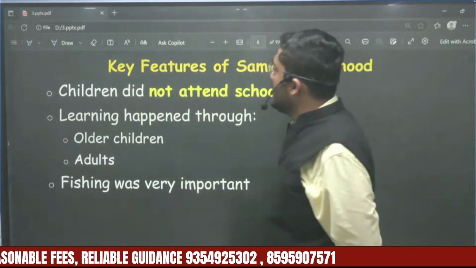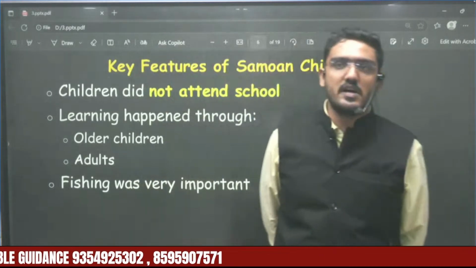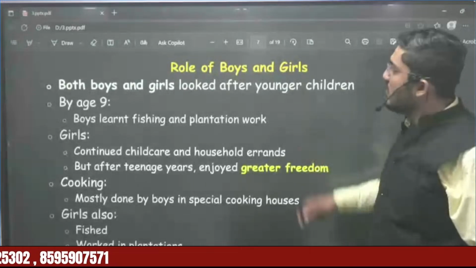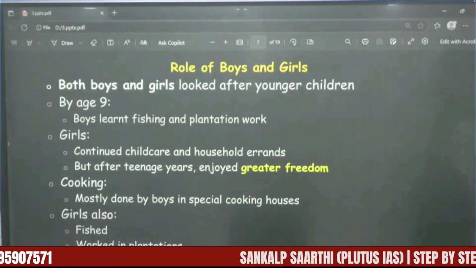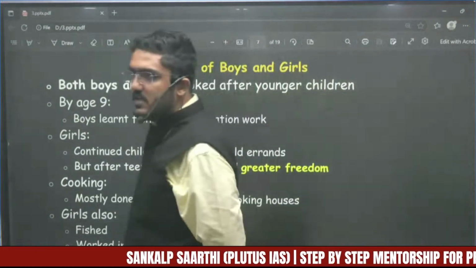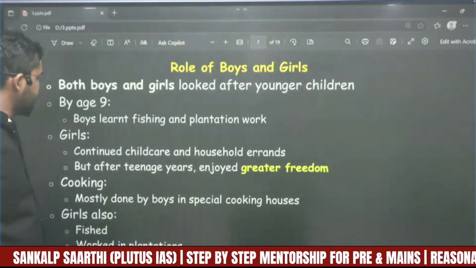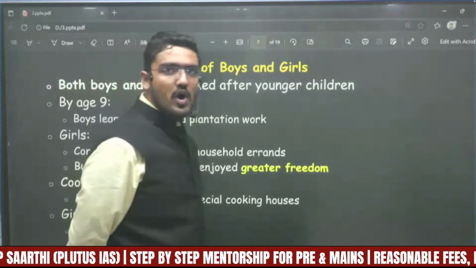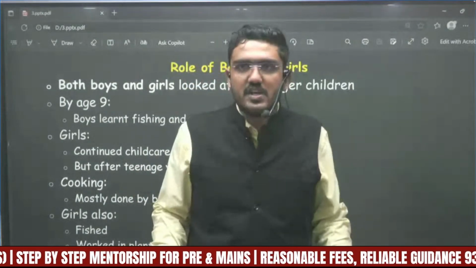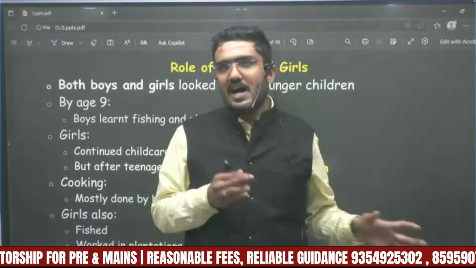For example, in Samoan childhood, children do not attend schools. Learning happens from older children or adults. Fishing was very important there. Both boys and girls look after younger children. When a boy or girl reaches a certain age, they have the responsibility to take care of their younger siblings. Boys go out of their home and start learning plantation work and fishing activities, and the girls learn how to take care of household activities.